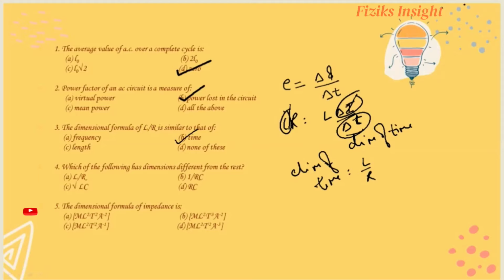In the fourth question, we have to check whose dimensions are different from the rest. See, the first option L upon R has the dimensions of time, as we have calculated in the above question. Now in order to check the dimensions of root LC, remember the formula: frequency is equal to 1 upon 2 pi root LC.